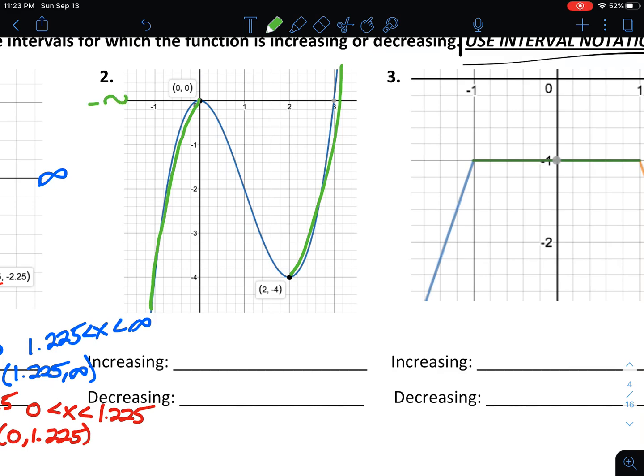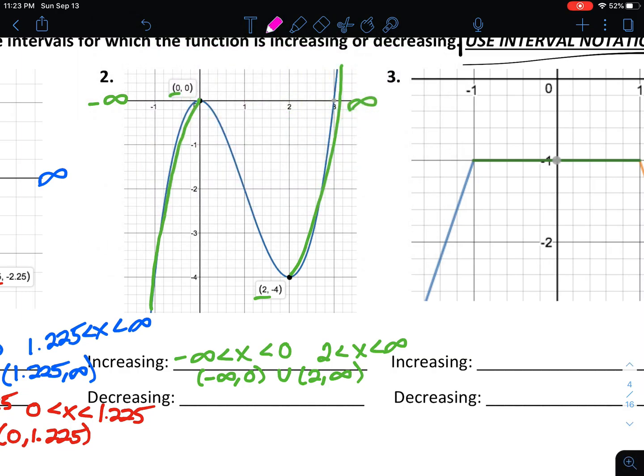So the first interval starts you at negative infinity and takes you to an x value of 0. So negative infinity less than x less than 0. The second takes you from a positive 2 out to a positive infinity for your x value. So 2 less than x less than infinity. Again, if you wanted to use interval notation, negative infinity to 0 in union with 2 to infinity.